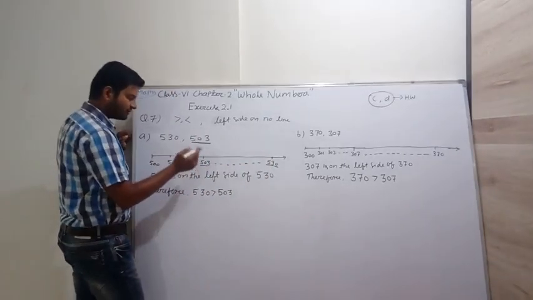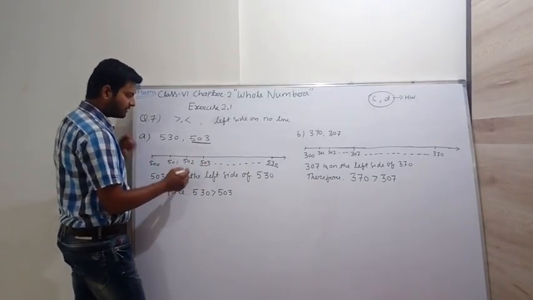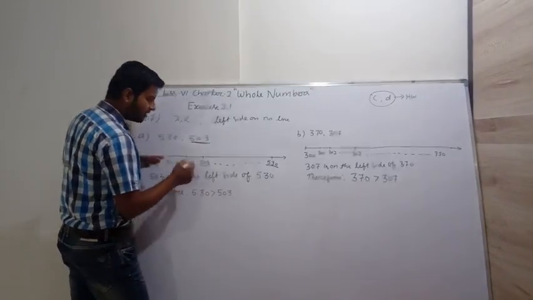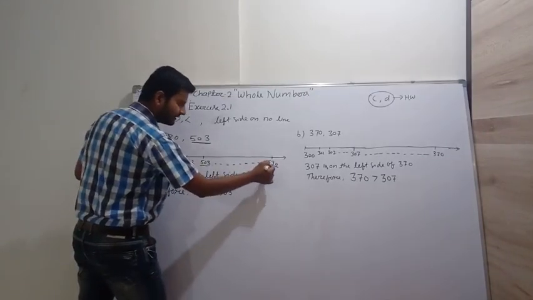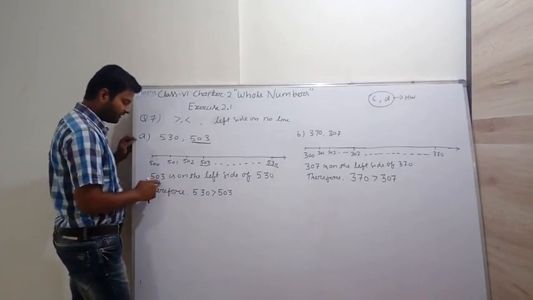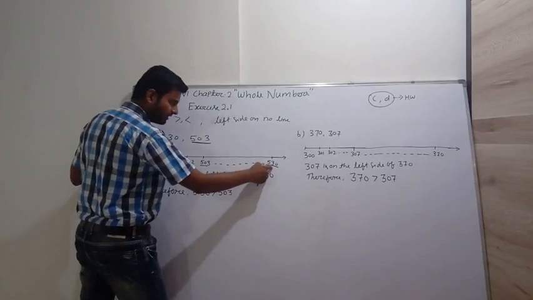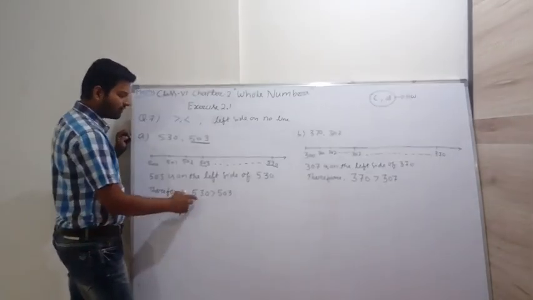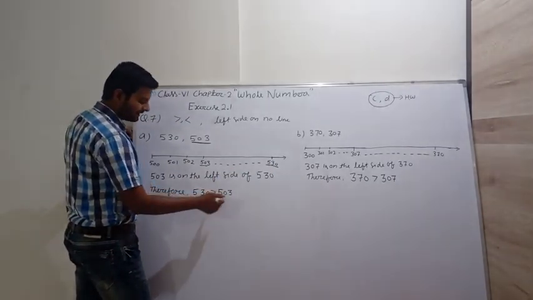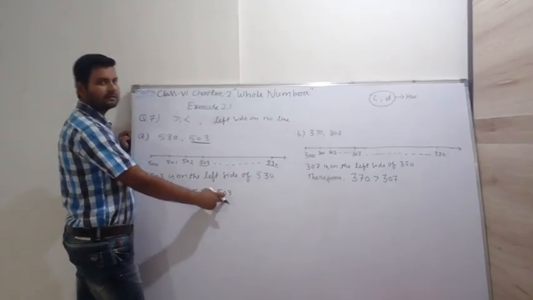So you see that 503 is on the left side of 530 on the number line. Therefore 530 is greater than 503.